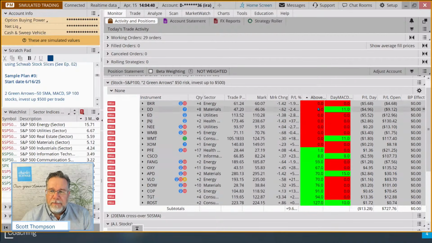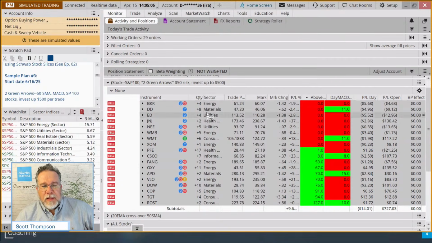If I resort by the ones that are red here, this means that the stock closed below the moving average some time ago. This number doesn't update here, but if it's red, it means the stock's below the moving average. So the very first thing I wanted to do today is to go through our open positions and just manage those based on this simple rule set that we have.